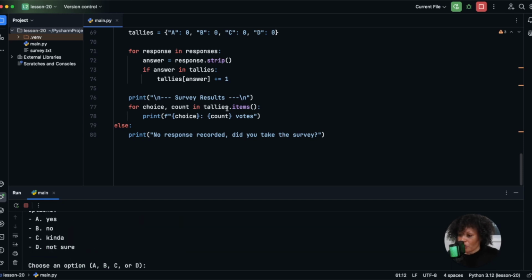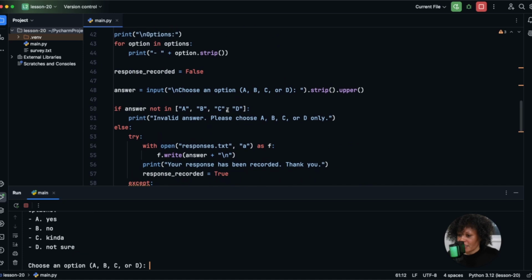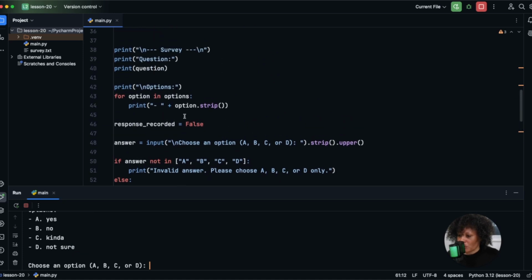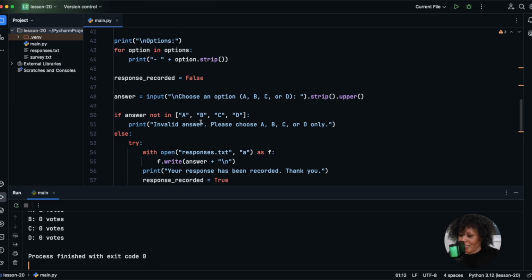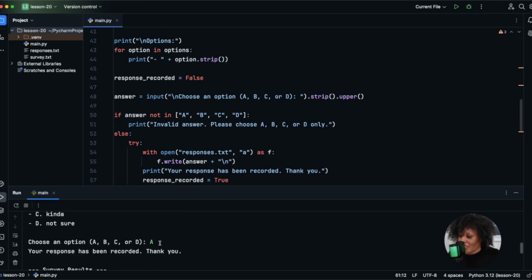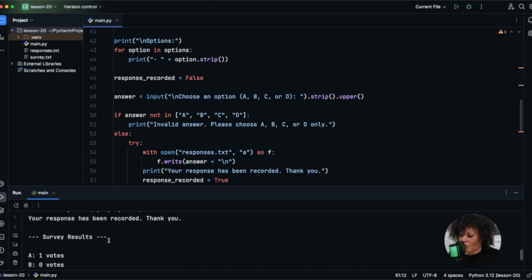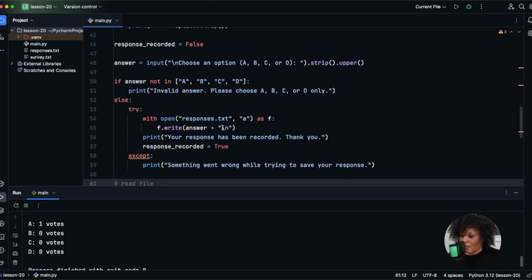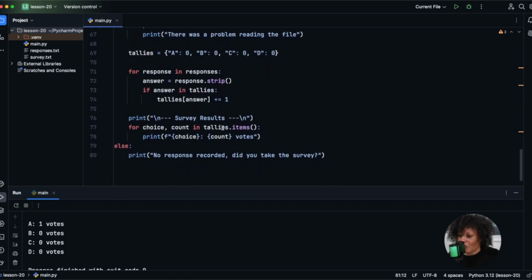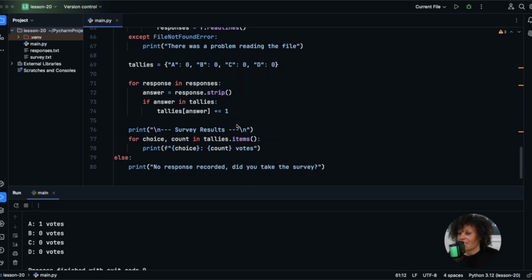All right, so here we are. We are at the choose an option, and so we're at this input, and I'm going to put B. No, of course I'm not going to put B. Of course I'm going to put A. Come on, I love it. All right, and so we can see that your response has been recorded. Thank you. Survey results. We have our little tally of results. Same as what we saw. Whew, that was a lot.